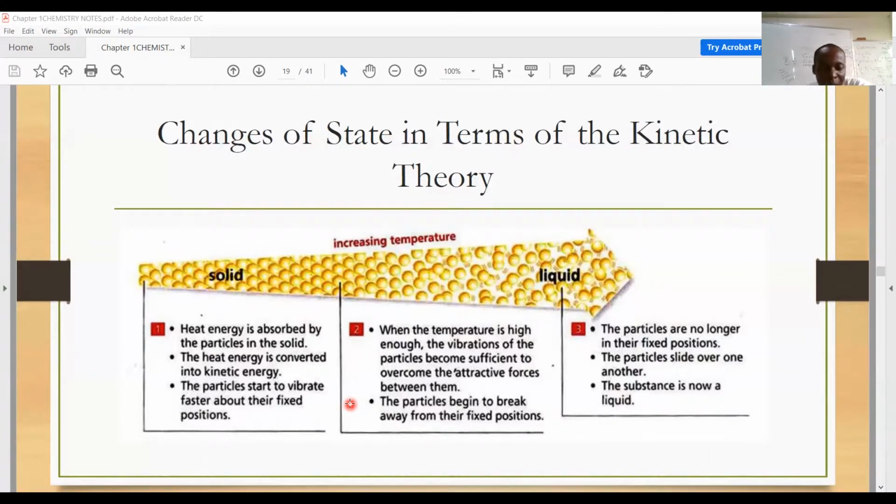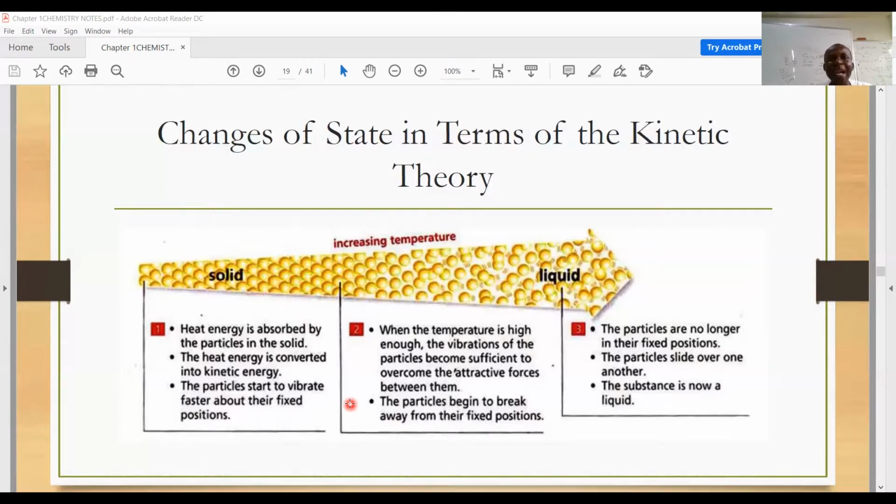Now, if a solid is heated, what happens is that the solid absorbs heat energy. Now, the particles in the solid absorb the heat energy. So, for example, if you heat a butter, the butter absorbs heat energy, or any solid like ice. So what happens is that the particles in the solid first absorb the heat energy.